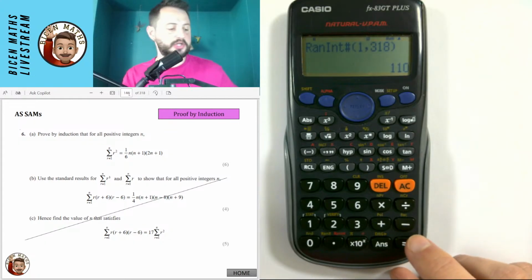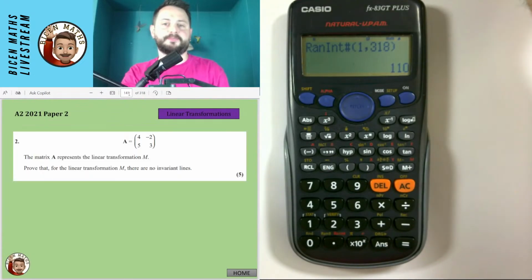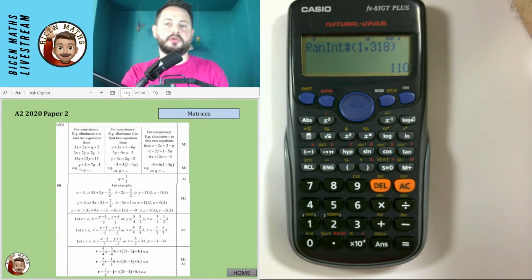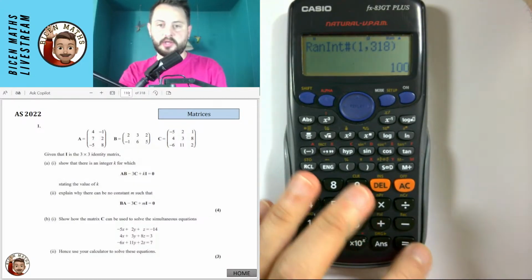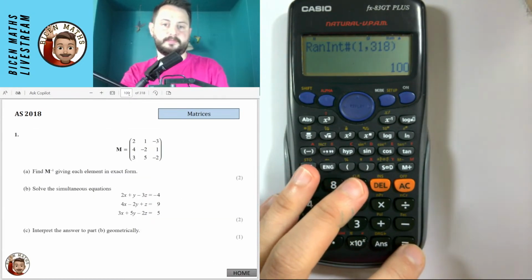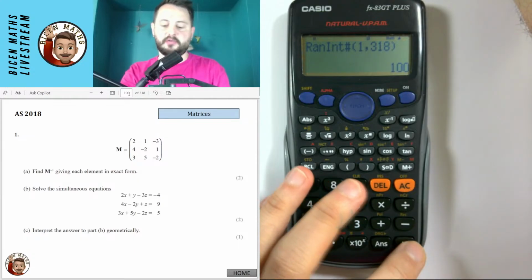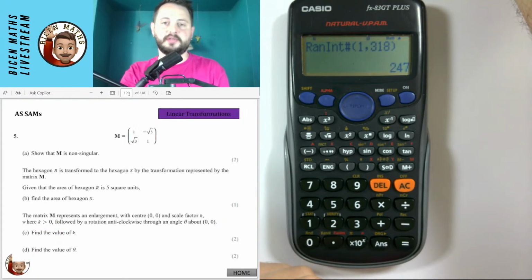Okay, I'm going to look at a new question. Let's see what 110 is. I'm just going to scroll through to 110. We've done 110 already, so let's try another one. 100. Very easy as well. Let's go to 247. That's going to be hard.